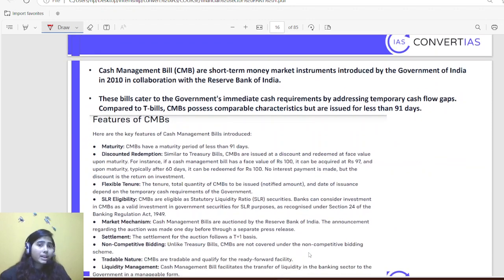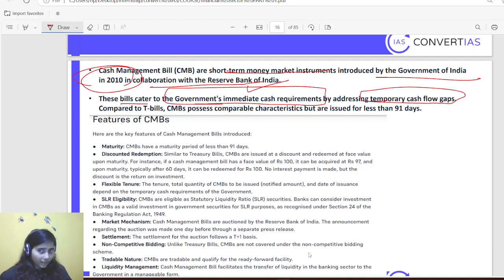Cash management bills are short-term money market instruments introduced by Government of India in 2010 in collaboration with the RBI. These bills cater to the government's immediate cash requirement by addressing temporary cash flow gaps. Compared to T-bills, CMBs possess comparable characteristics but are issued for less than 91 days.